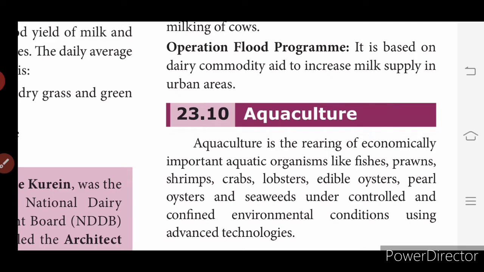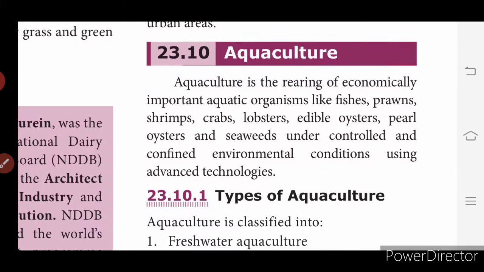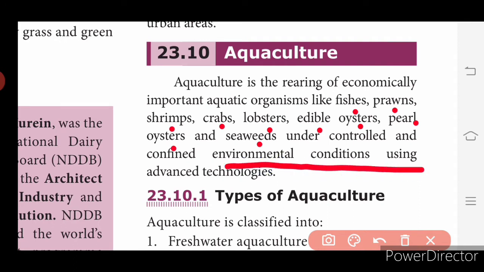So what is aquaculture? Aquaculture is the rearing of economically important aquatic organisms like fishes, prawns, shrimps, crabs, lobsters, edible oysters and pearl oysters, seaweeds under controlled and confined environmental conditions using advanced technologies. 2-mark question: define aquaculture. Okay.